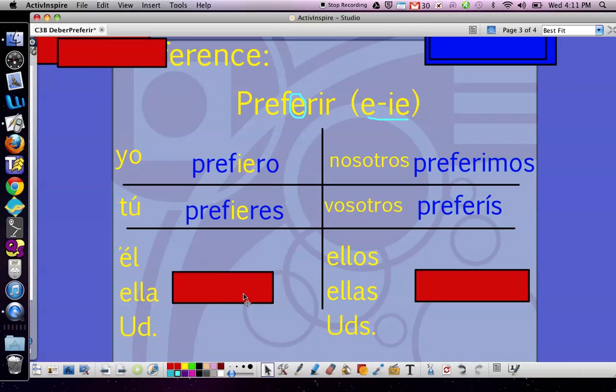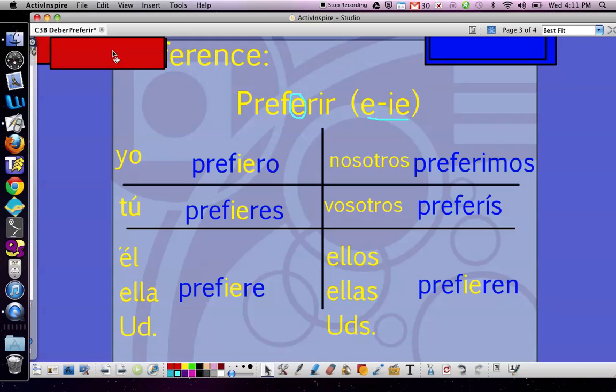In the él, ella, usted form, I'm going to add my E, just like I always would, but this second E once again is going to become IE, prefiere. And you guessed it, in the ellos, ellas, ustedes form, not only will I add EN, but I will change this E to IE for prefieren. Sometimes people have trouble remembering which forms change, the yo, the tú, the él, ella, usted, and the ellos, ellas, ustedes, and which forms don't, the nosotros and the vosotros. Remember, they just keep their E.